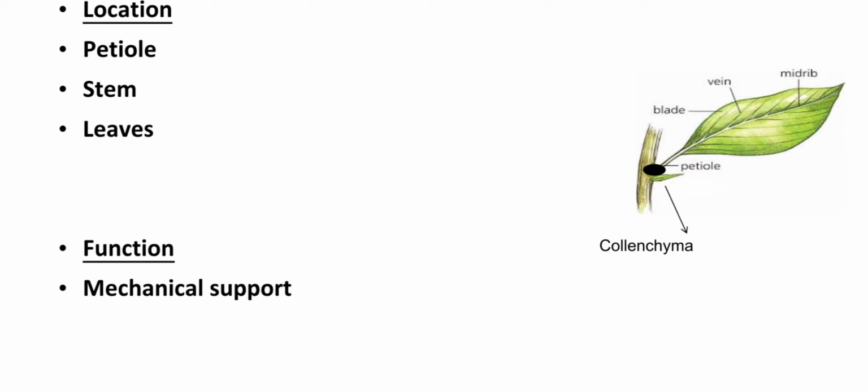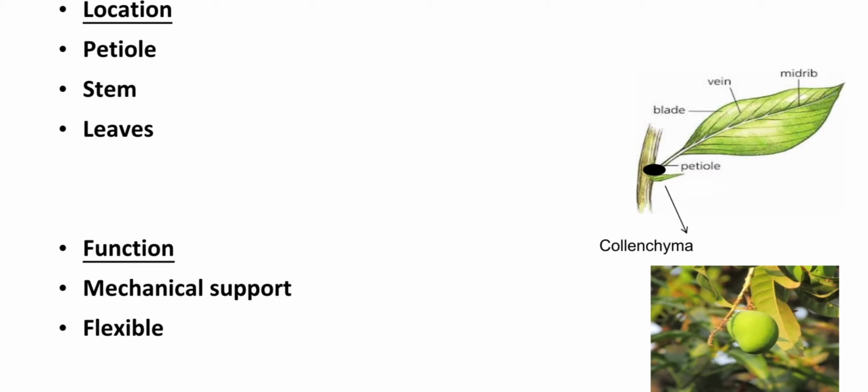The first function is to provide the plant with mechanical support, and it also helps in flexibility. Have you seen the raw fruits or the leaves? They flutter in the wind. Why don't they fall down? They flutter because of the flexibility of the stem, and this flexibility is provided by the collenchyma tissue.